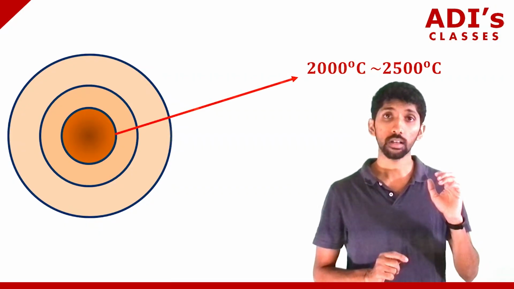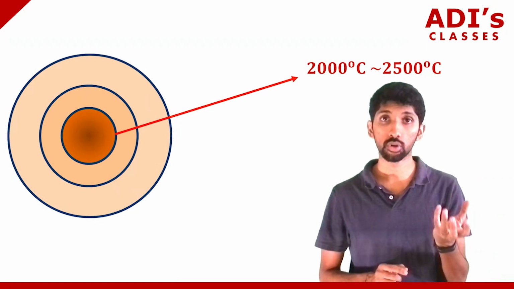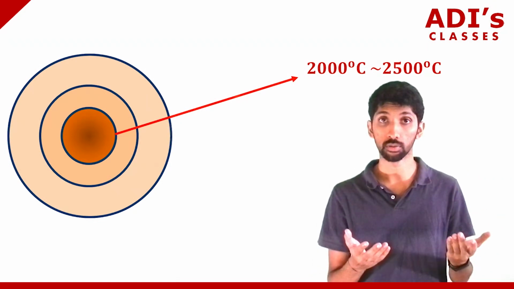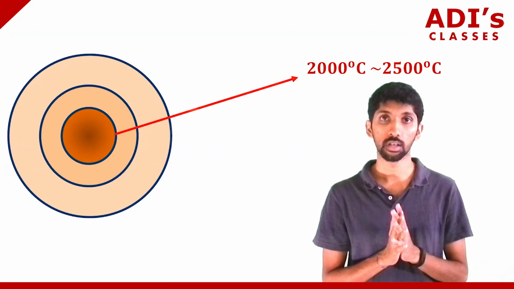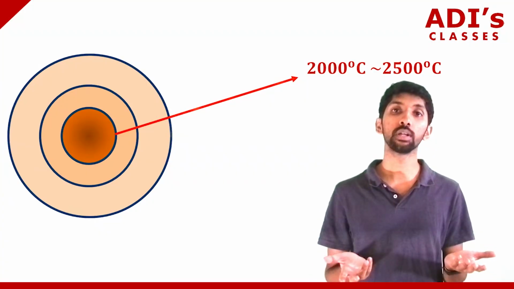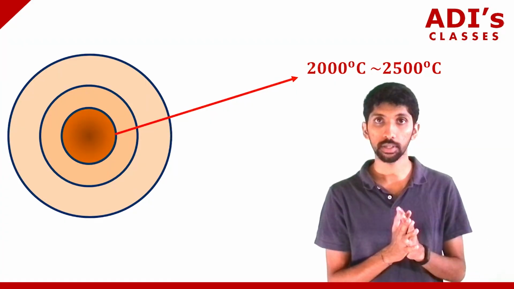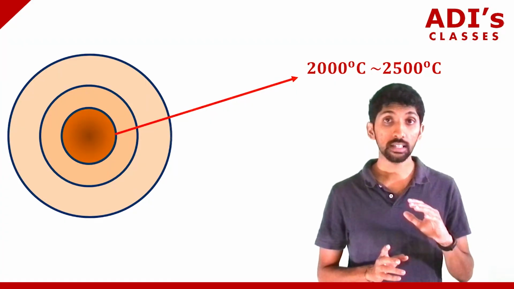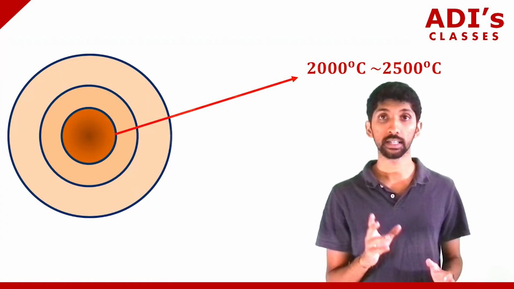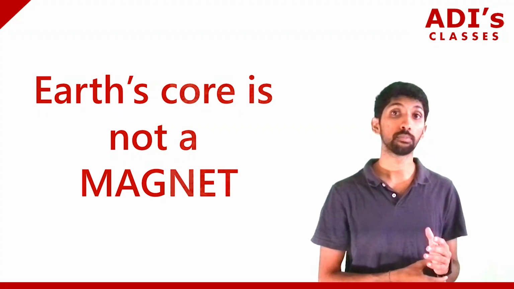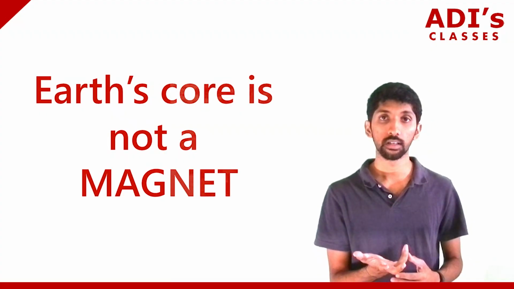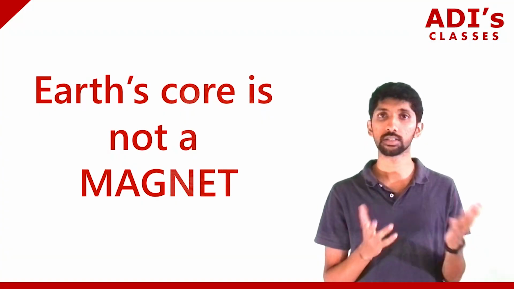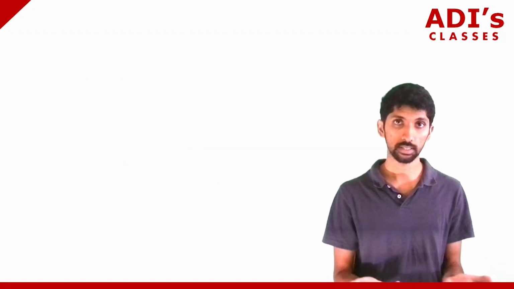Now the temperature around the earth's core, I'm talking about the upper core, is somewhere close to 2000 to 2500 degrees Celsius. It's way above the Curie point, or the Curie temperature. So iron can never be a ferromagnet at that temperature. So we can prove that Earth's core is not a magnet, right? But still, there were a lot of discussions about Earth's magnetic field, correct? We also discussed it.